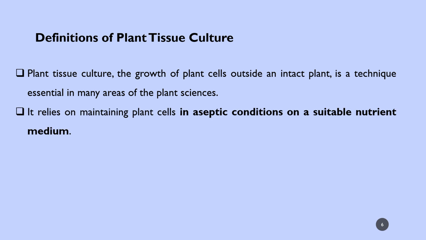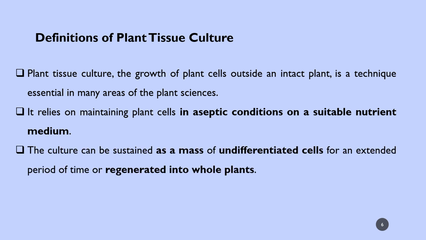It relies on maintaining plant cells in aseptic conditions on a suitable nutrient medium. The culture can be sustained as a mass of undifferentiated cells for an extended period of time or regenerated into whole plants.